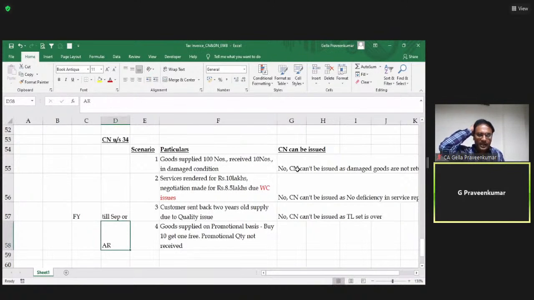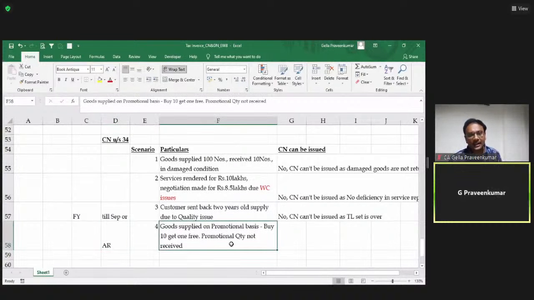Next, fourth scenario. Goods are supplied on promotional basis. Now, what we say, buy 10, get 1 free. Now, when the supply happened, those promotional quantity were not received by the customer. When I say promotional basis, whatever additional one item I'm giving, I'm not charging anything for that.